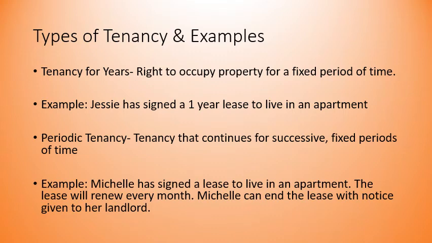Right, class, in this video what I want to look at are different types of tenancy, and some examples that go with each type. The first type of tenancy is tenancy for years, and what this means is the tenant has the right to occupy property for a fixed period of time. So it's stated in the lease how long they can stay at the property, and it's fixed. It doesn't change. It's agreed upon when the tenant and the landlord sign the lease.